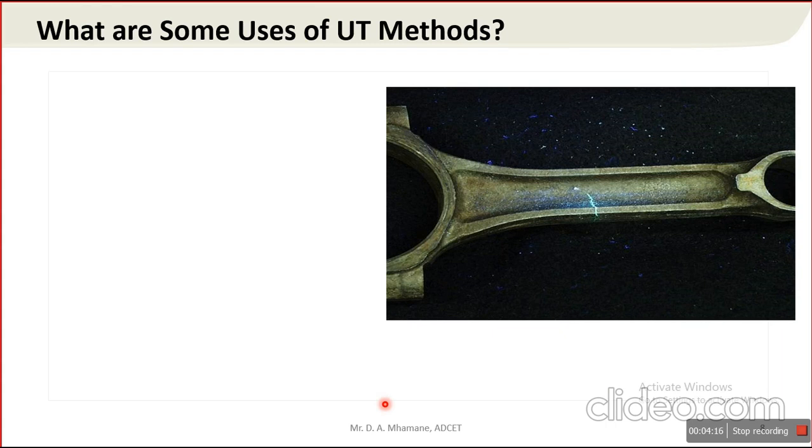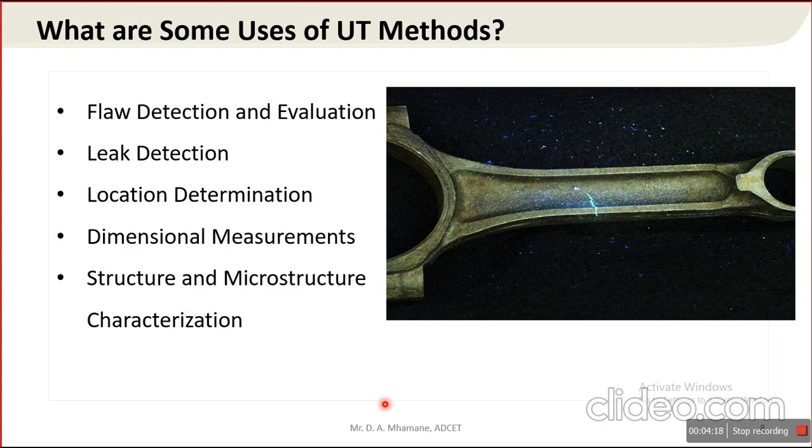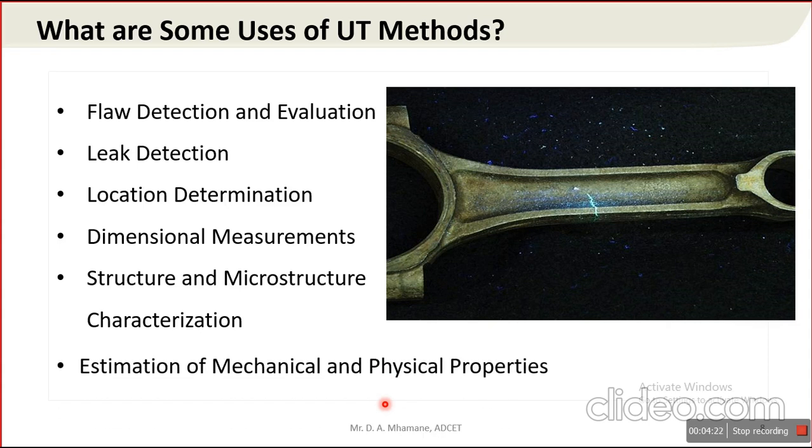Uses of UT methods. We already discussed these uses, but again we repeat here. Flaw detection and evaluation, leak detection. Whether there is a crack present in the component or not, and evaluation of that crack, meaning the location of the crack from the upper surface or lower surface, can be determined with the help of the UT method.